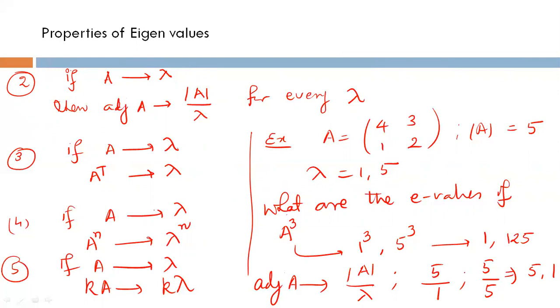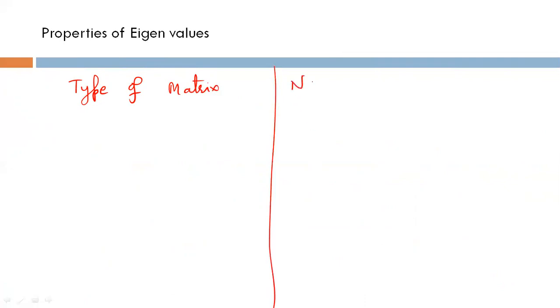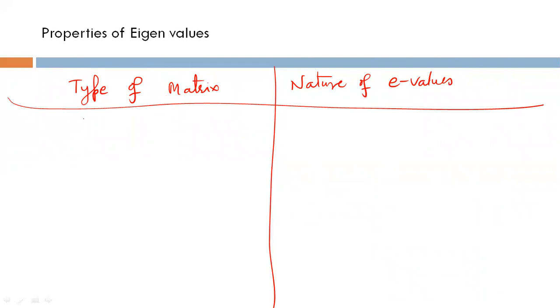We have some more properties according to the nature of the matrix. Type of matrix. I am making a table here, with the type of matrix and the nature of eigenvalue. Suppose your matrix is Hermitian, then eigenvalues are always real.